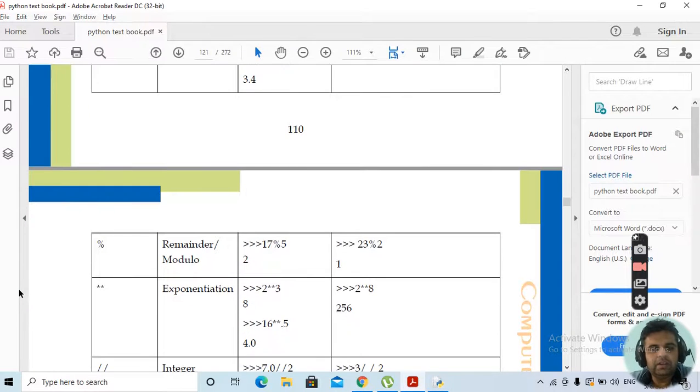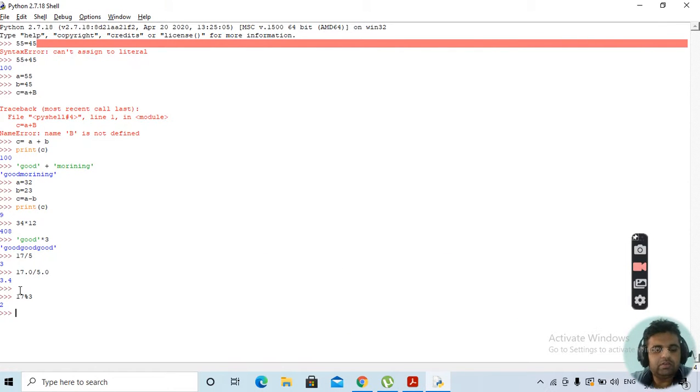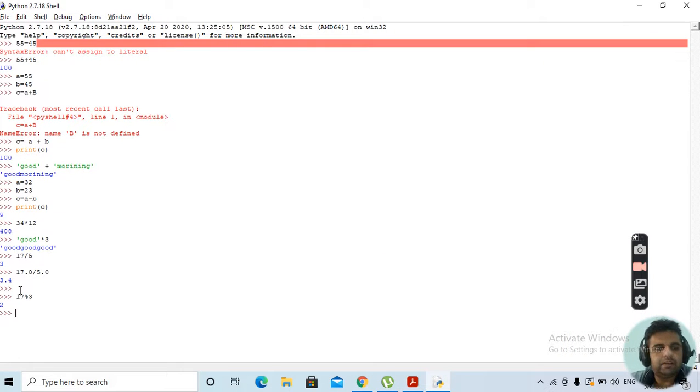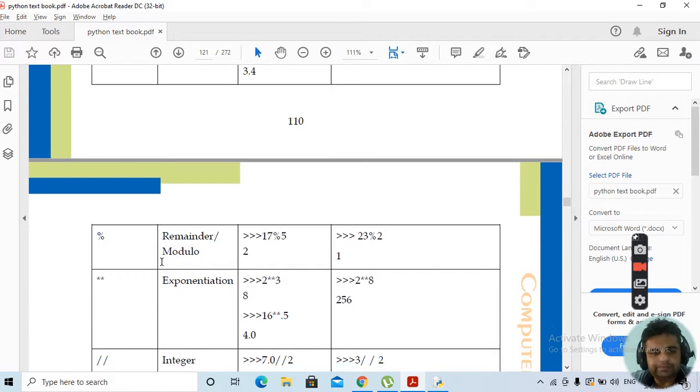Clear? Then similarly we can have the exponential operator, which means raised to the power. If we want to represent 2 raised to power 3, this will be represented by 2 double star 3. This will give you 8, because 2 raised to power 3 is 8. Similarly, 4 raised to power 3 will give us 64. This is how the exponential operator works.